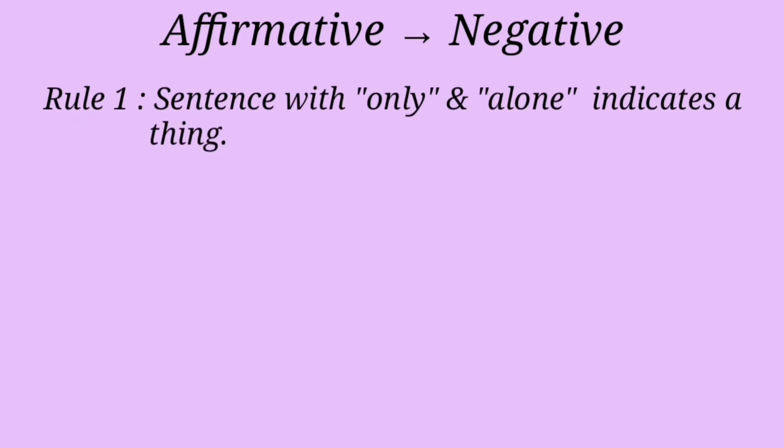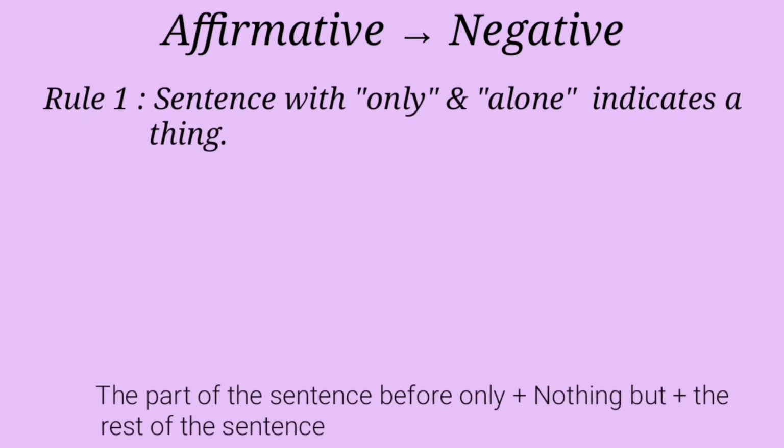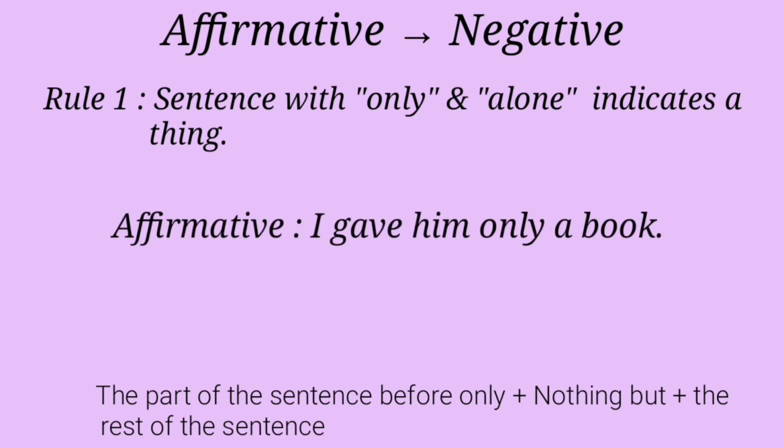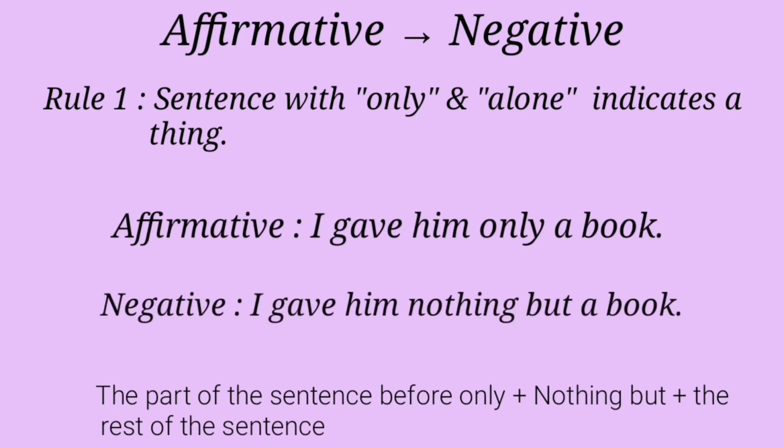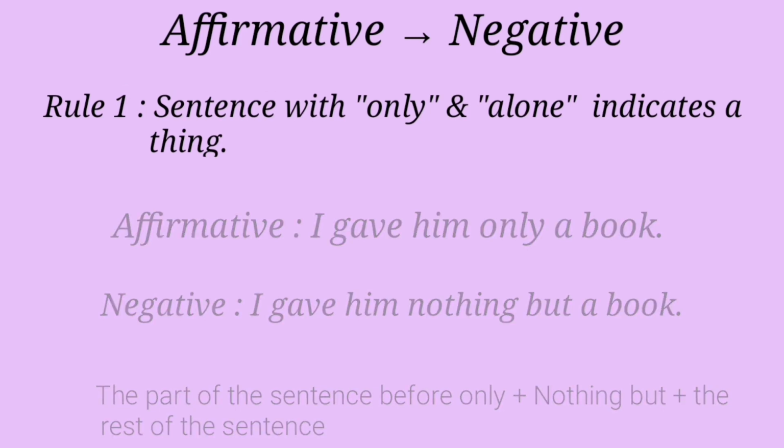If it indicates a thing, then our structure will be the part of the given sentence before only plus nothing but plus the rest of the sentence. Look at the example. I gave him only a book. Our negative is, I gave him nothing but a book.